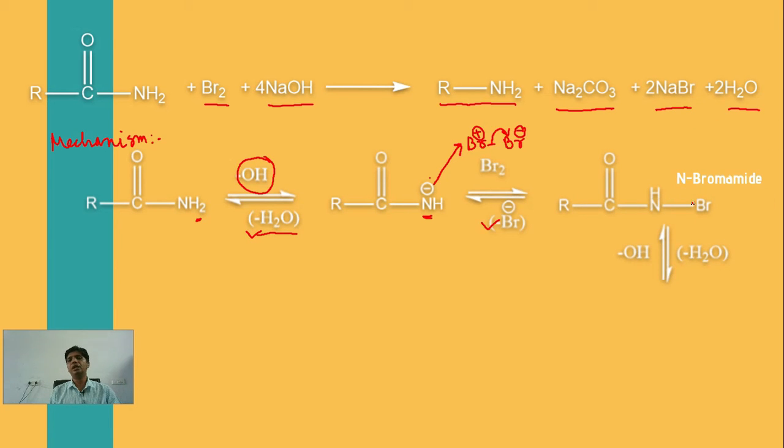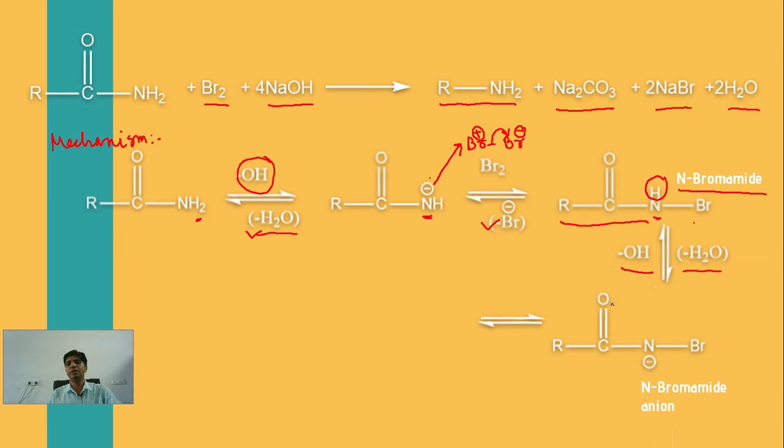So this will give an N-substituted product. This is very well known as N-bromamide. This is an amide and bromine is directly connected to nitrogen, so it is known as N-bromamide. This upon reaction with OH, again there will be the same process: a removal of this H will take place as H2O.